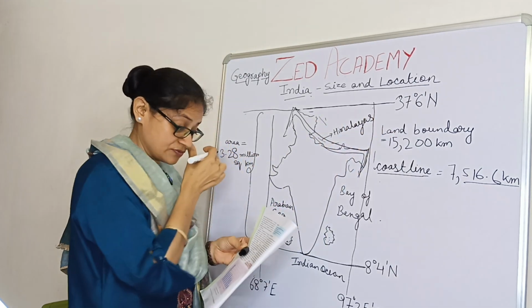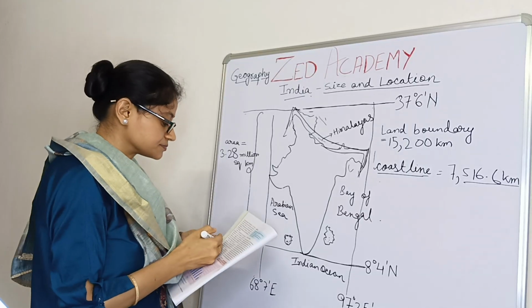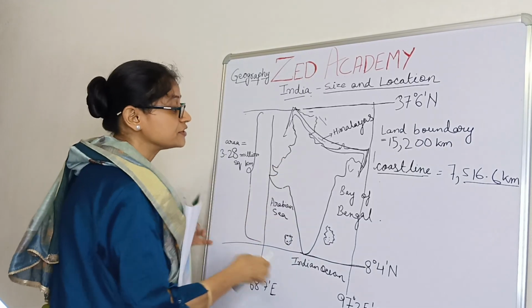This is what is referred to in the book as young fold mountains. Now, south of about 22° north latitude.